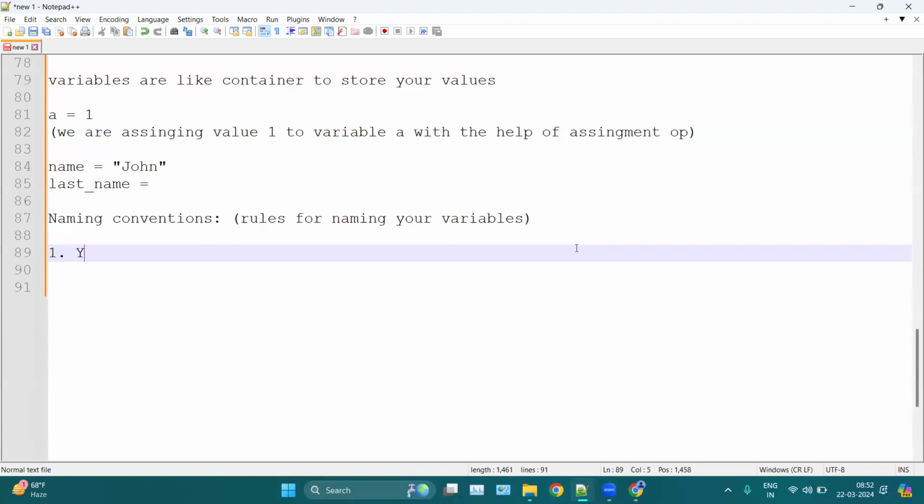So the first rule is your variable should start with any alphabet.